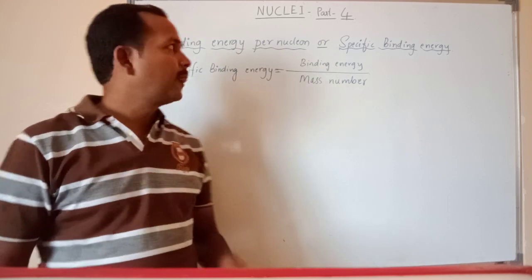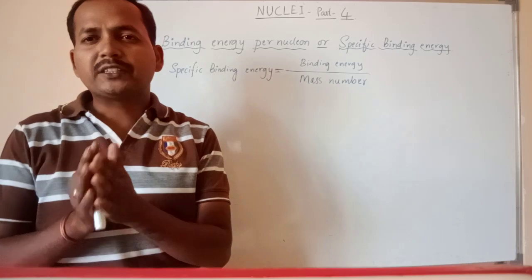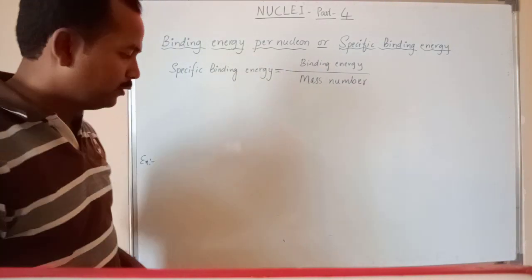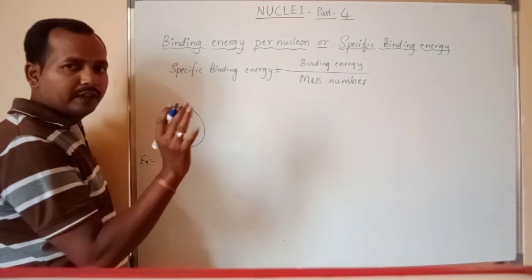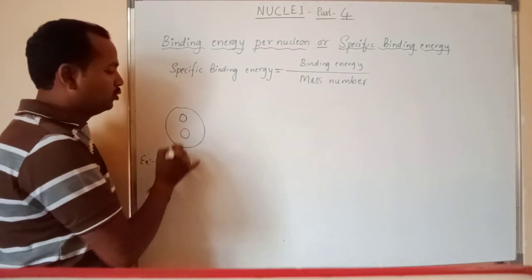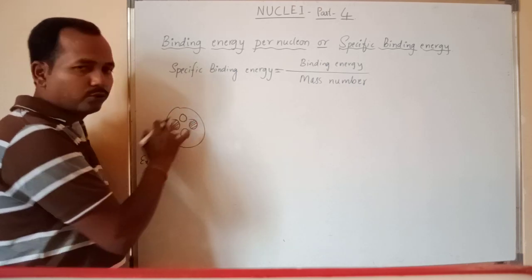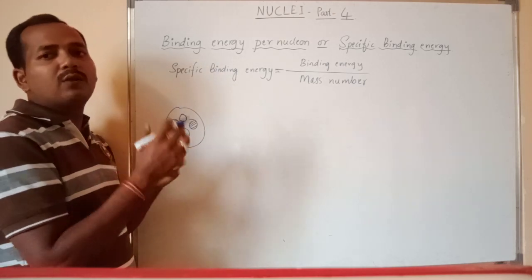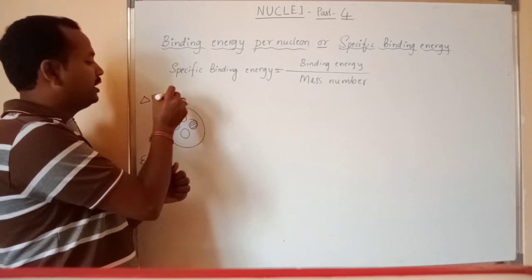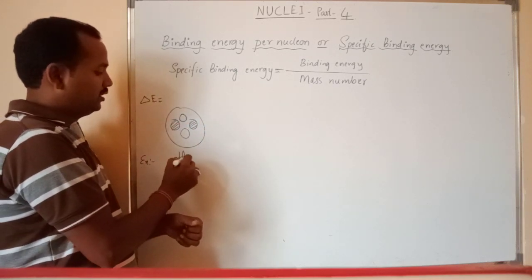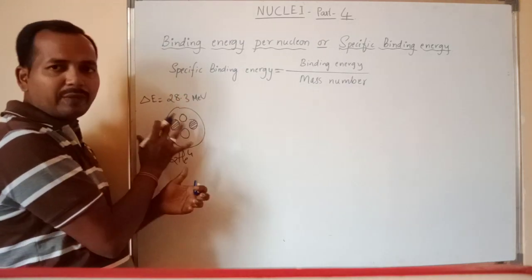Next is binding energy per nucleon, or specific binding energy. Specific binding energy means what here? First of all, the binding energy is nothing but, this is the nucleus of the helium atom I am taking as an example. 2 protons are there, 2 neutrons are there. These 2 protons and 2 neutrons are held together with a certain amount of energy, that is called binding energy, and that binding energy for helium atom is 28.3 million electron volt.